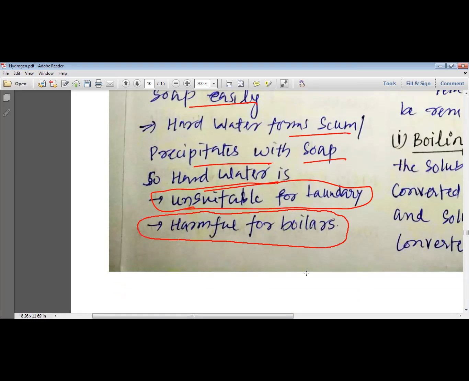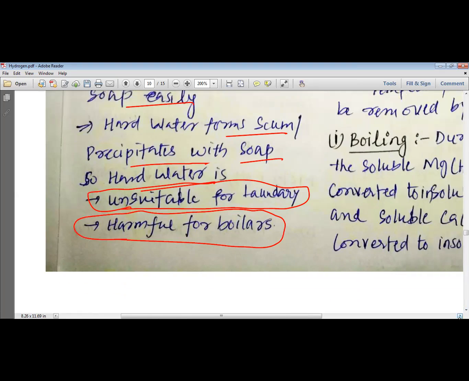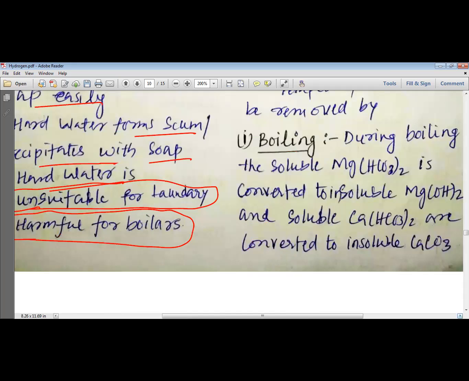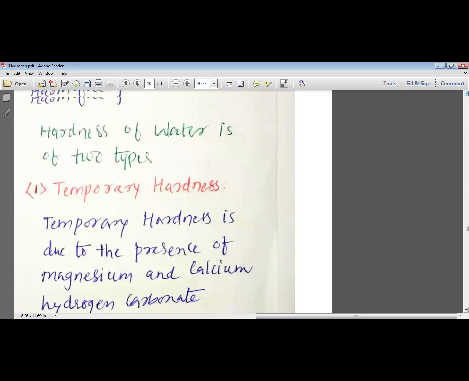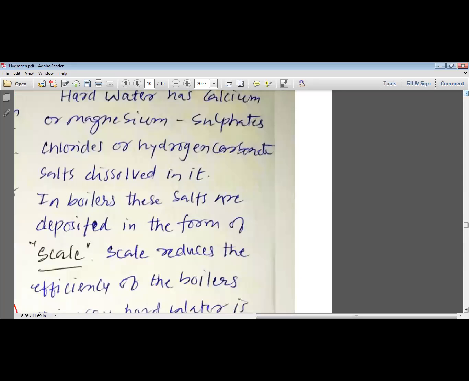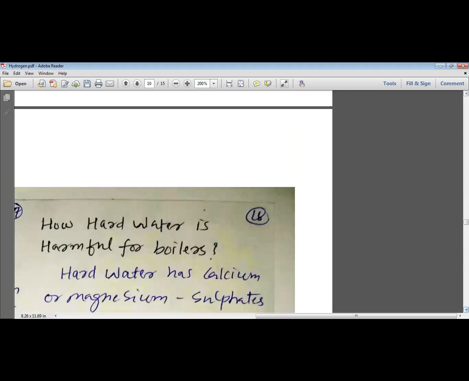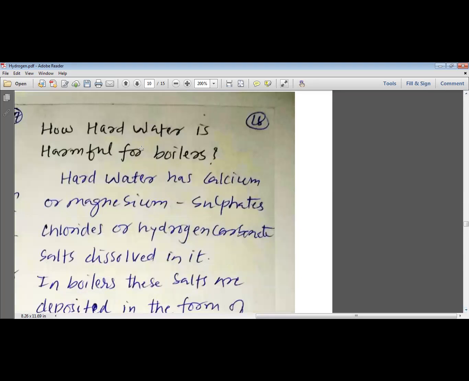So the question you may be asked is why hard water is not suitable for the boilers. So let us understand the reason why we should not use hard water for the boilers. So we have a question: how is hard water harmful for the boilers?